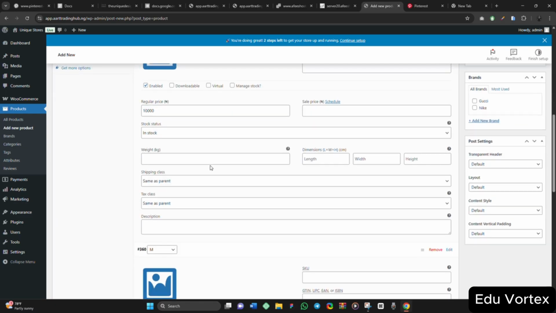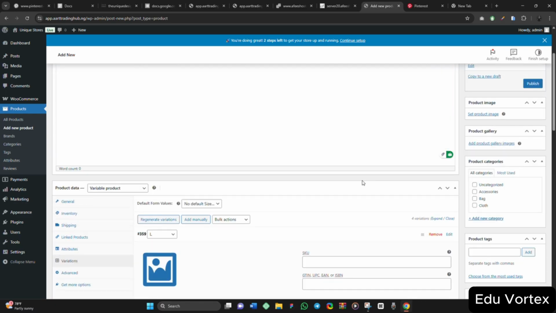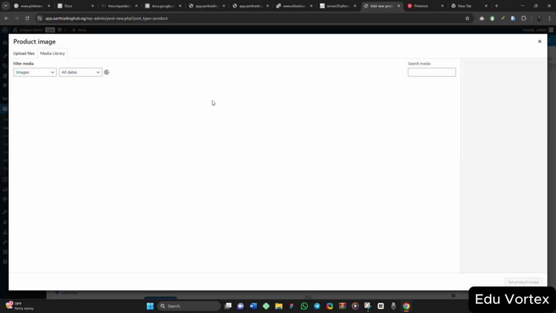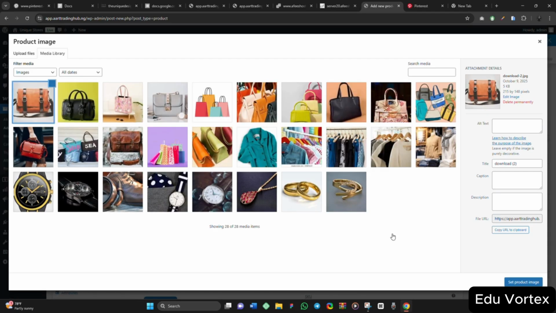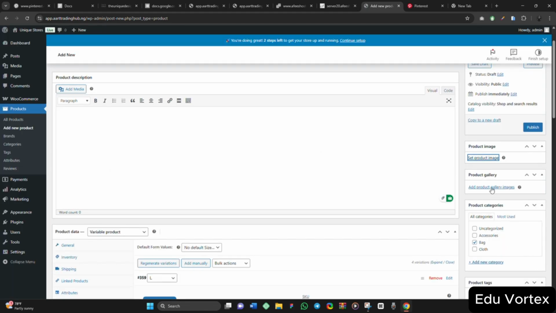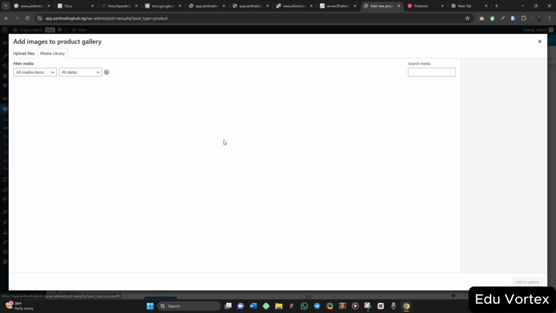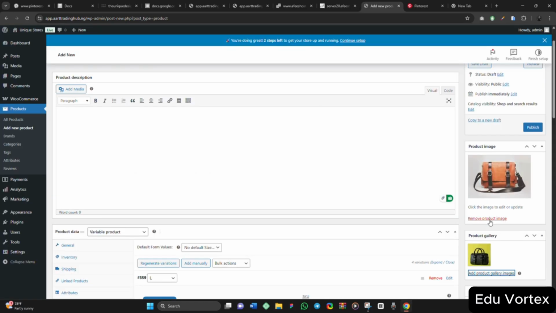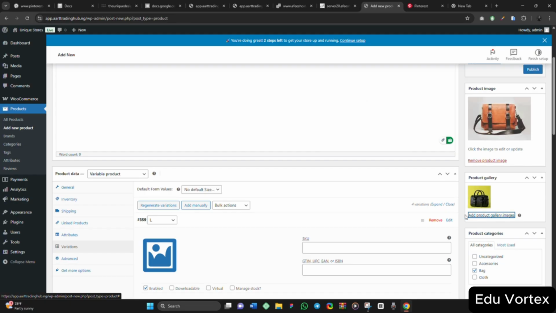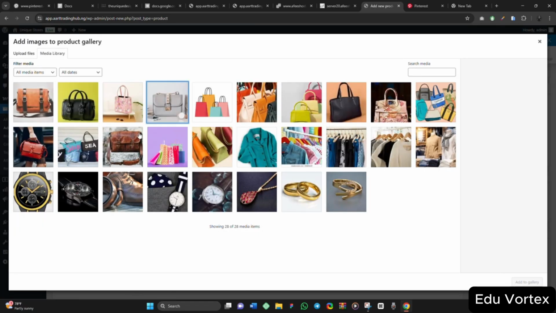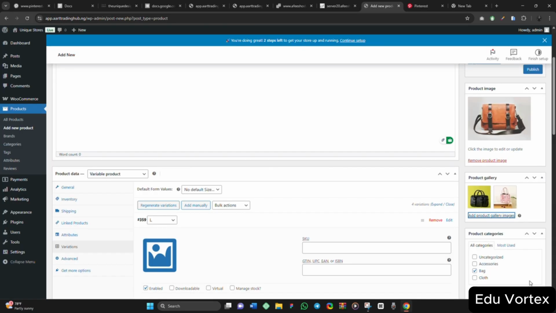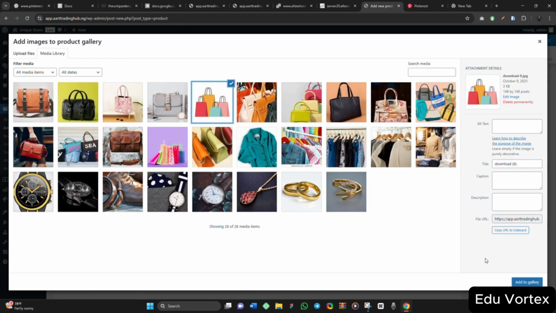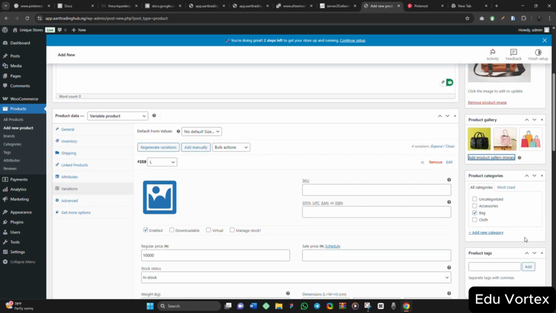So this is how the variable stuff works. After that, you move to the category. You select bag. Then select product image. I will just pick this bag. Then add product gallery items. I'm going to use 3 here. Then let me pick this one too. Okay, let me pick this. So I have done that.